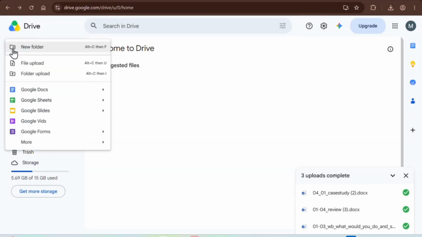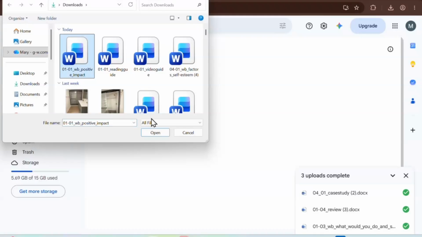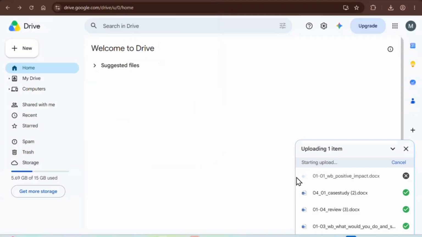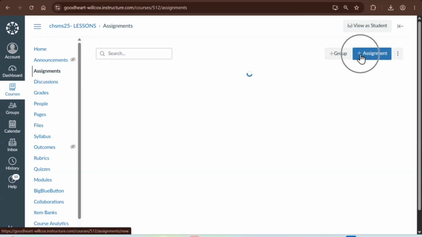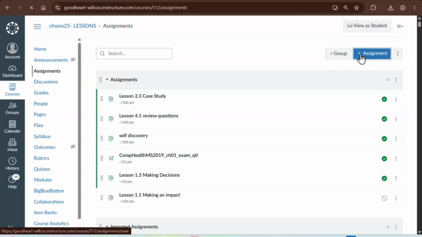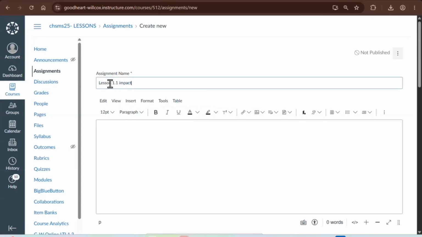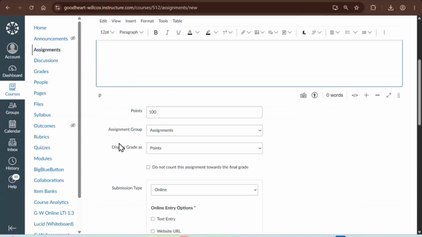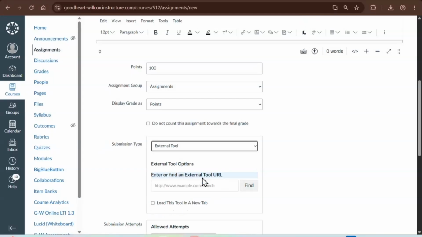From there, I'll click New, File Upload. I'll choose it and open. And while that's working, I'll go back to Canvas. We'll click Assignment, and we'll add another assignment once that loads. We'll give it a title and give directions for the students as needed. And this time, if you're going to assign as a Google Doc, you want to click External Tool.